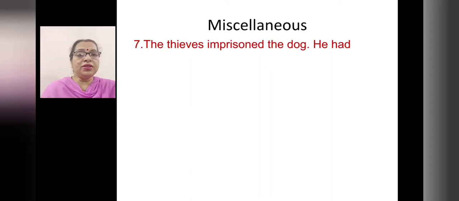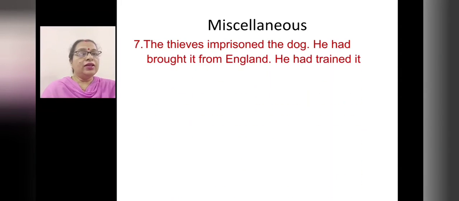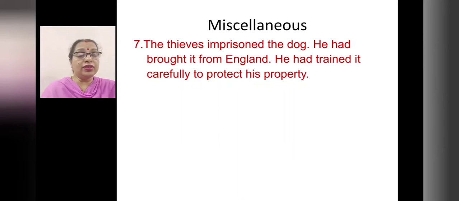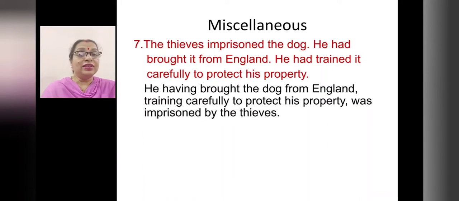The thieves imprisoned the dog. He had brought it from England. He had trained it carefully to protect his property. Combine them. He, having brought the dog from England and trained it carefully to protect his property, was imprisoned by the thieves.